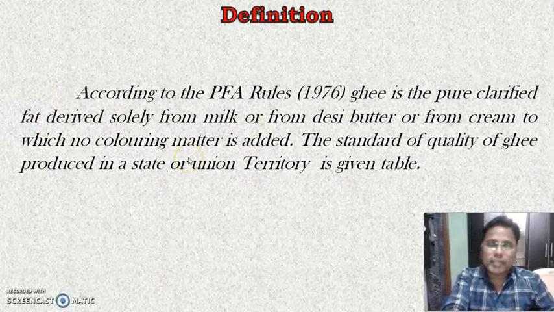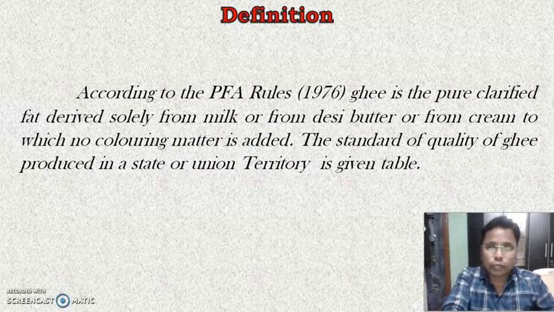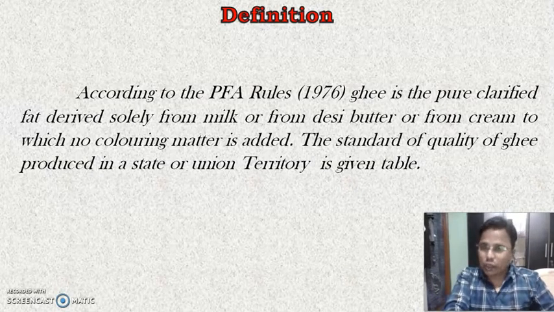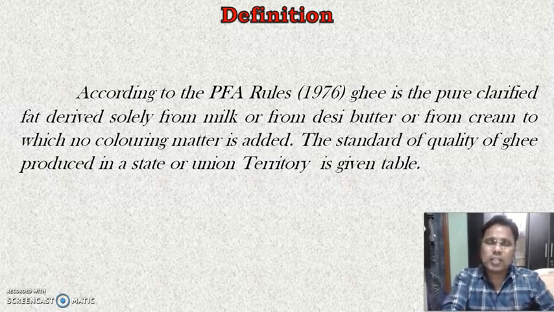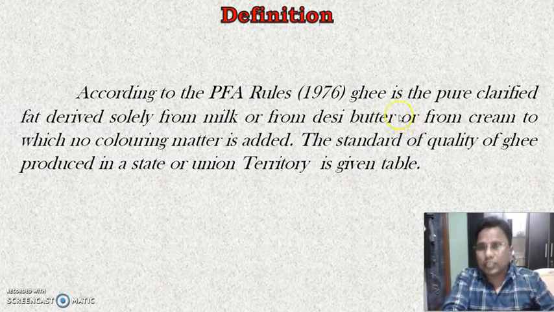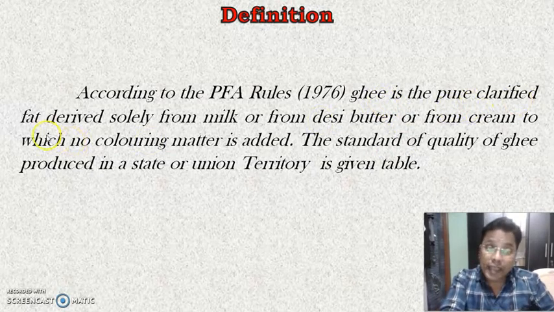It was also written in the definition of Makhan: no coloring matter, no preservatives, no other fats, wax, mineral oils are to be added into the Makhan. And the same Makhan is used here in the preparation of the ghee. Therefore, it is given here in this definition, ghee is the pure clarified fat derived solely from the milk.